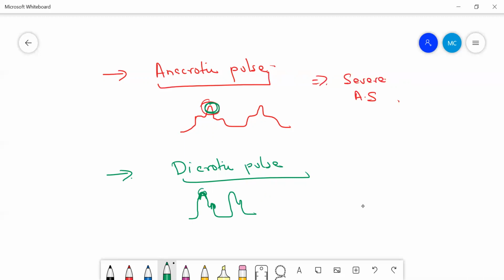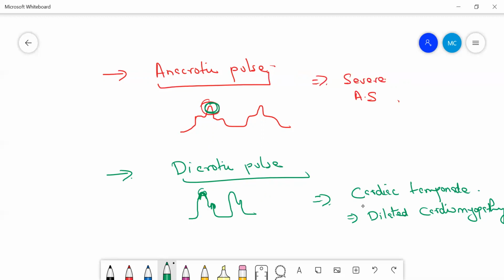And again, where do we mainly see the dicrotic pulse? It is mainly seen in extreme dehydration, or you can find it in situations of cardiac tamponade, or in cases of dilated cardiomyopathy, or in advanced heart failure.